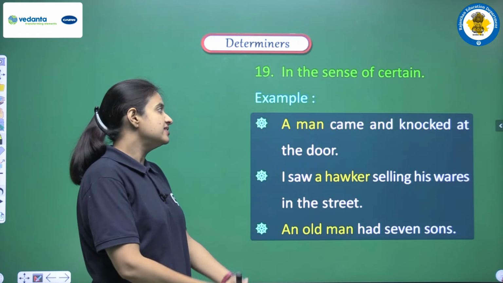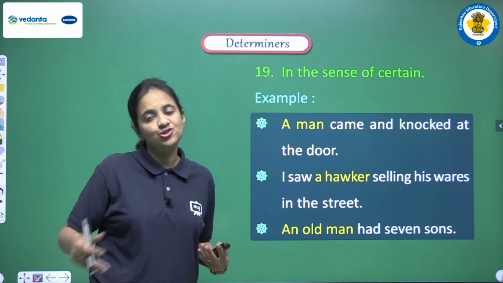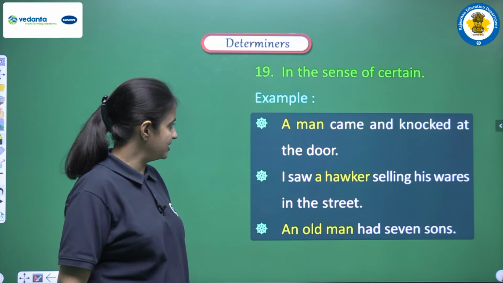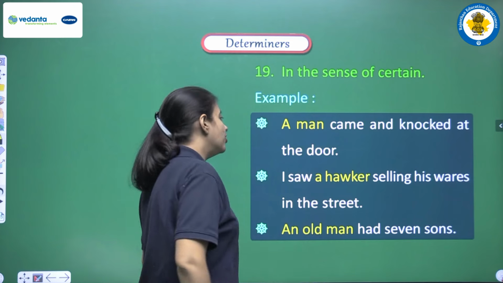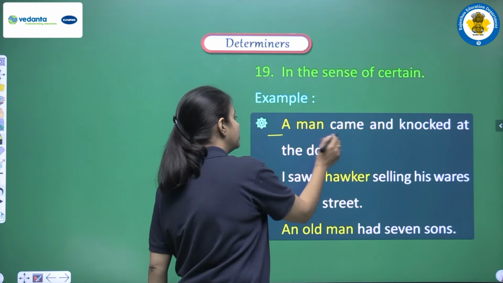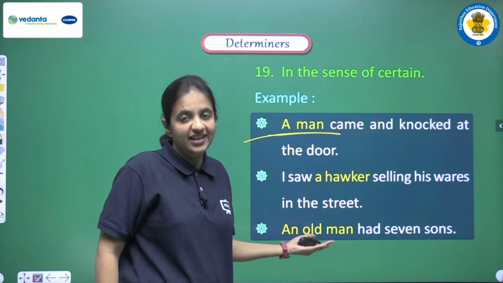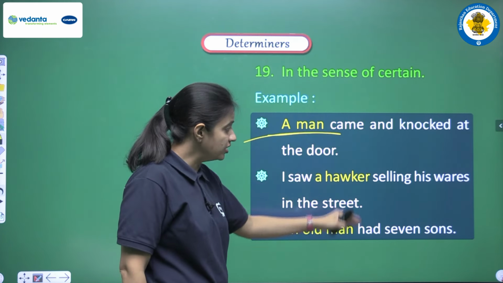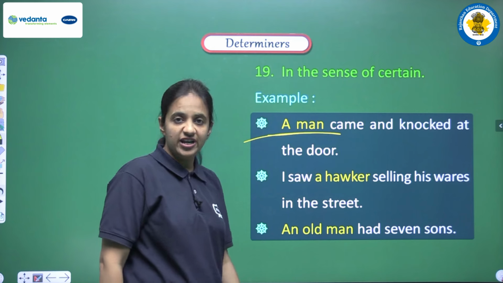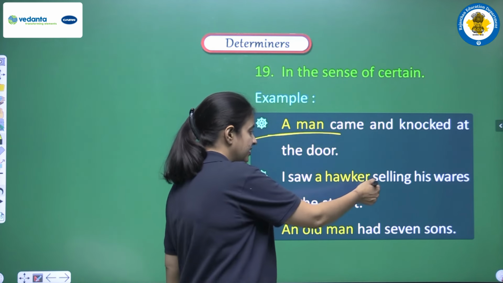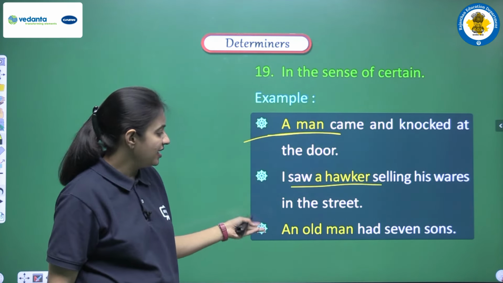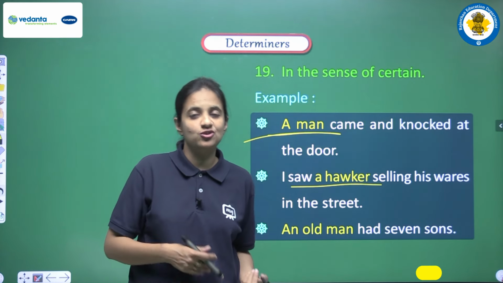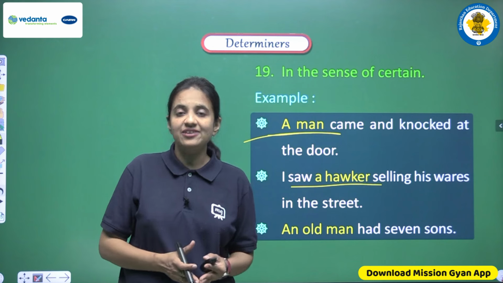Next use is in the sense of certain. If we are trying to show some certain things, then also we can use these articles a or an. Let's see some examples. A man came and knocked at the door. So here we are showing the certainty, and this is the reason we are using a. Similarly, I saw a hawker selling his wares in the street. So we were very much certain that yes, there was a hawker. Next, an old man had seven sons.